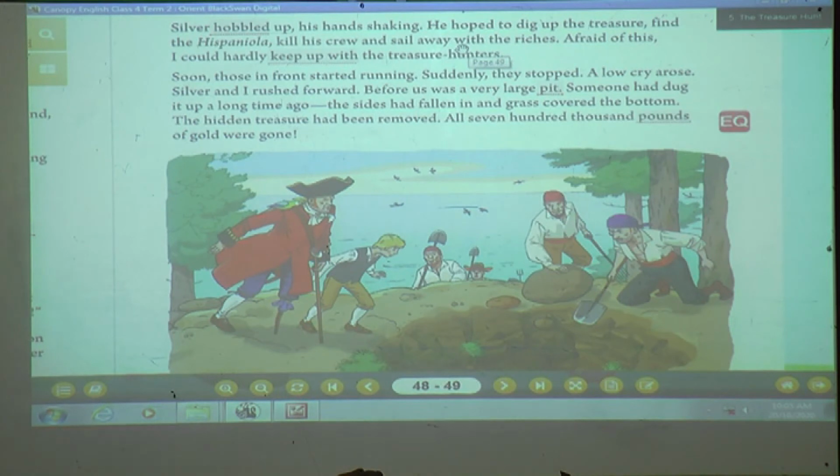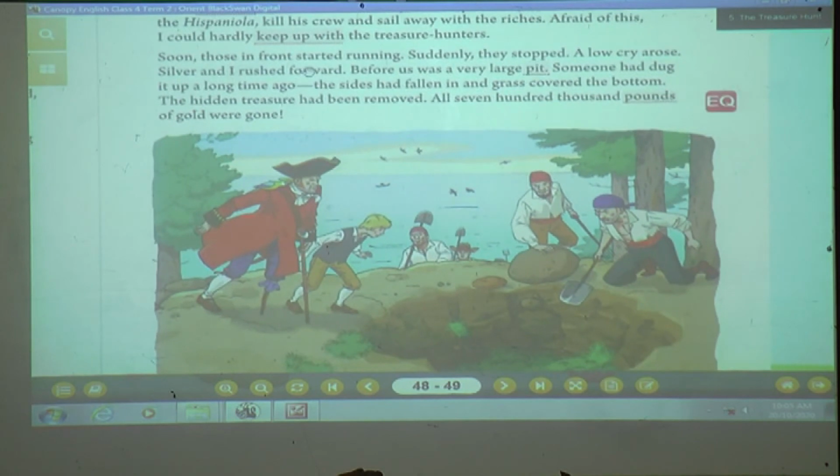Afraid of this, who was afraid of all this? Yes, Jim was afraid of all this. I could hardly keep up with the treasure hunters, to move with the same speed as all were moving. So Jim was just thinking about all these things. Soon those in front started running. So those who were in front started running.